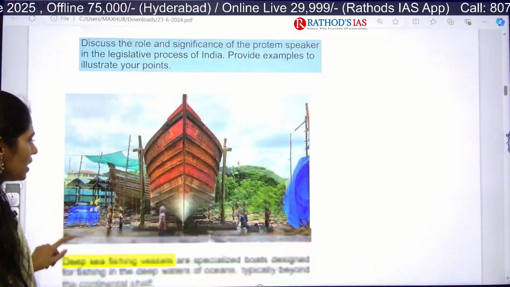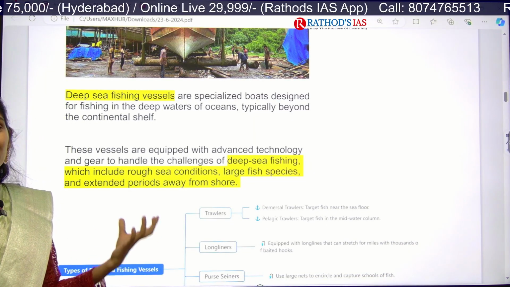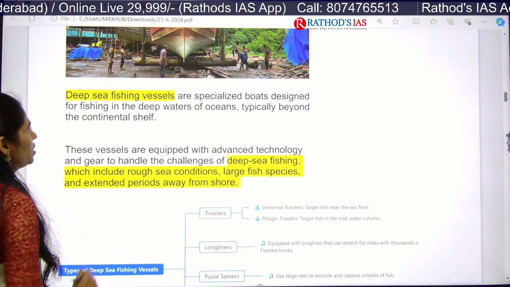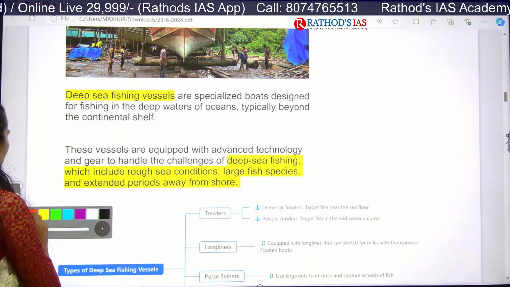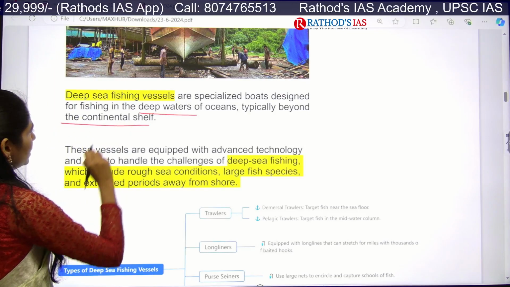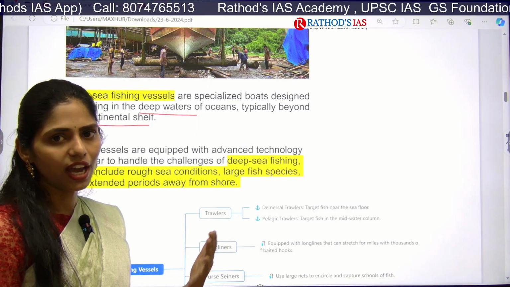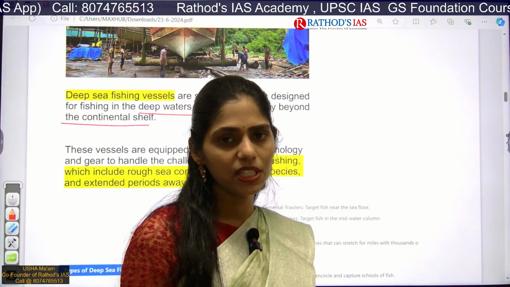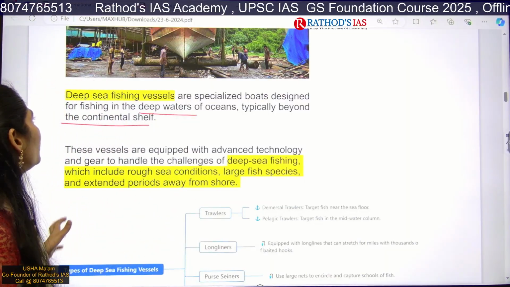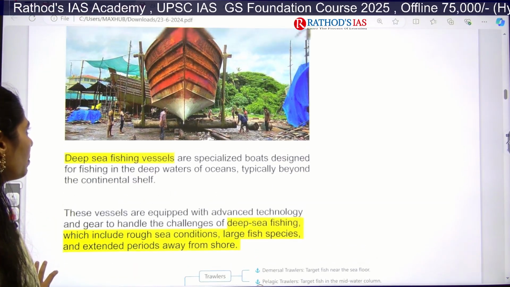Yes, now let us see this topic in detail. These deep sea fishing vessels are nothing but specialized boats. They are designed to fish in deep waters of oceans, especially beyond the continental shelf. After the continental shelf, we have the continental slope, and next we have the deep sea, right? So in that deep sea also they can go for fishing. This is the capability of such vessels because of their shape and everything. You can see the shape, how it is.